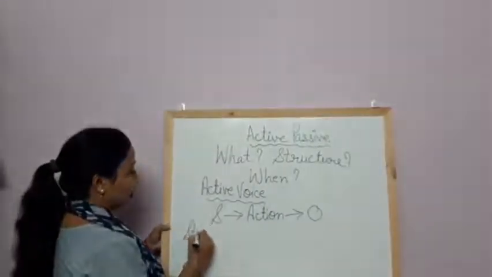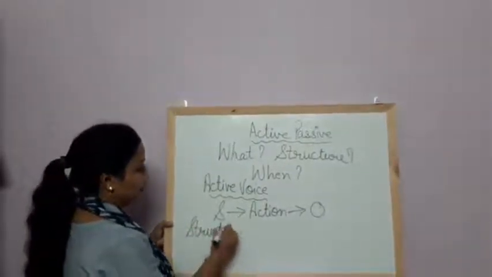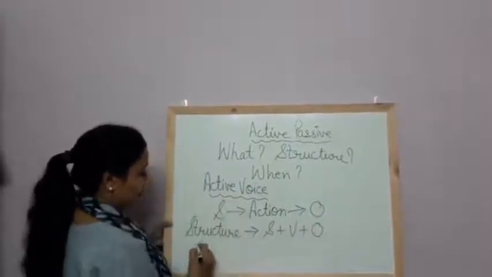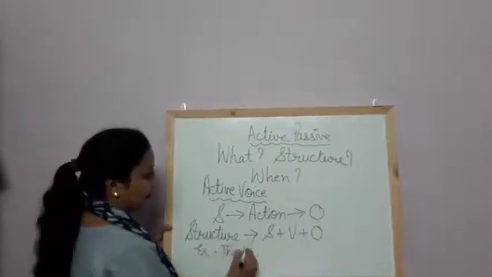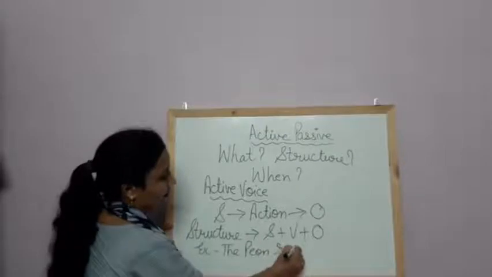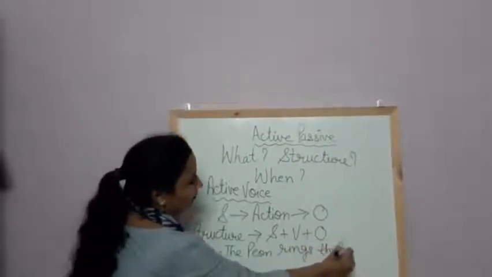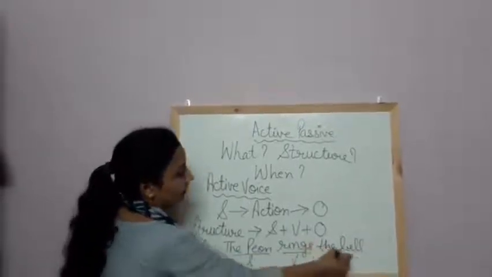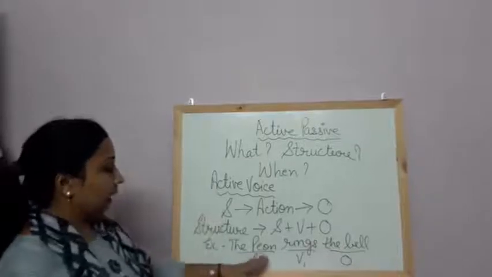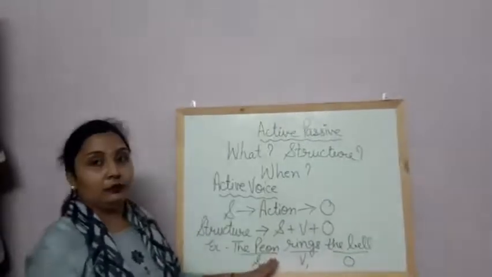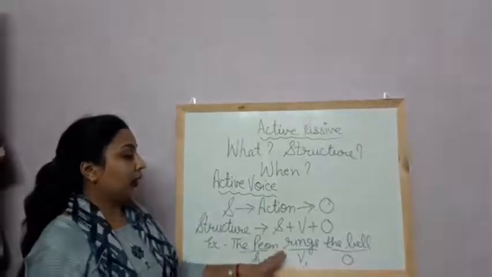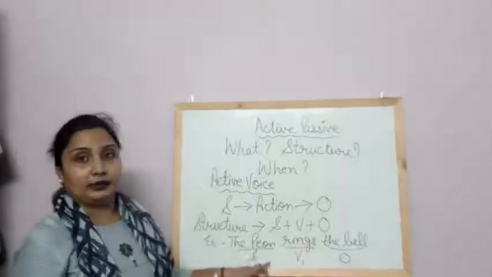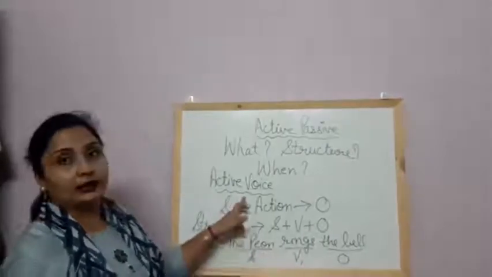What is the structure of the sentence? Subject plus verb plus object. Example, the peon rings the bell. Here the peon is subject, rings is V1 and bell is object. Here we are giving importance to the peon, means the subject. We are not giving importance to the object, means the peon rings the bell, not anybody else. So the sentence is in active voice.